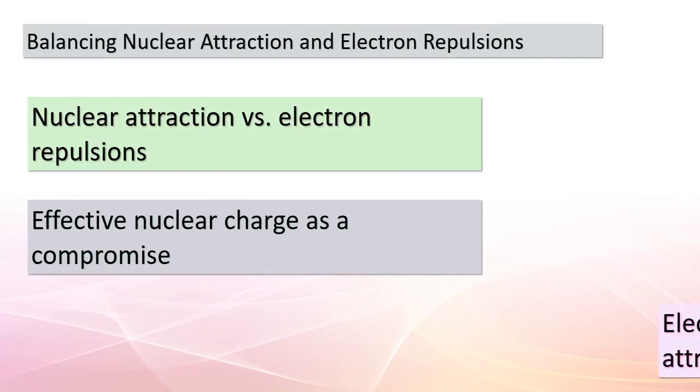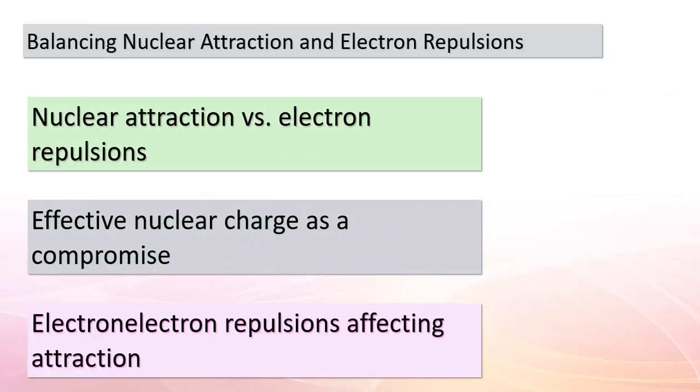Welcome back, inquisitive minds. Today, we're peering deeper into the dynamics between nuclear attraction and electron repulsions. Picture an atom as a dynamic arena where positively charged protons reside in the nucleus, eager to pull electrons closer, while the negatively charged electrons strive to maintain their distance, due to their mutual repulsions. In this tug of war, we introduce the concept of effective nuclear charge, ZEF. It's like a delicate compromise between these opposing forces. Think of it as the adjusted attraction an electron experiences. This adjustment is vital because the electron-electron repulsions counteract the full extent of the nuclear attraction.